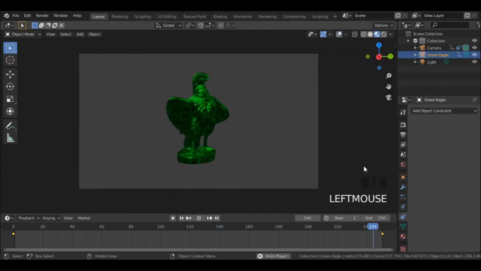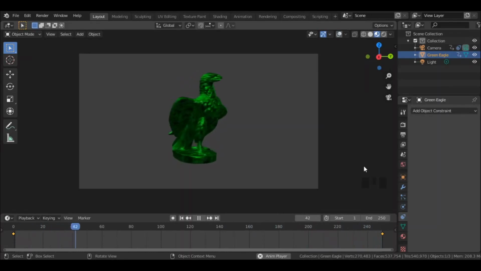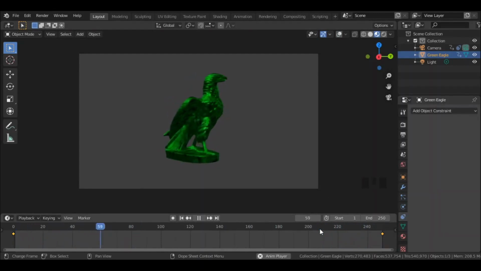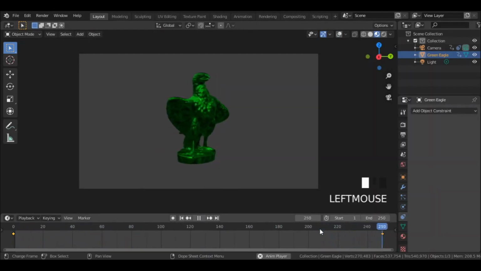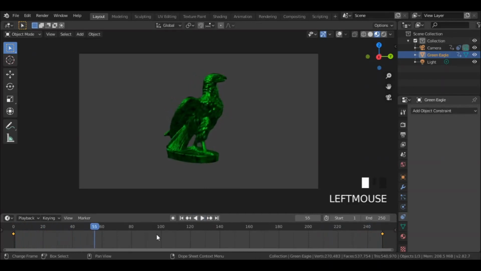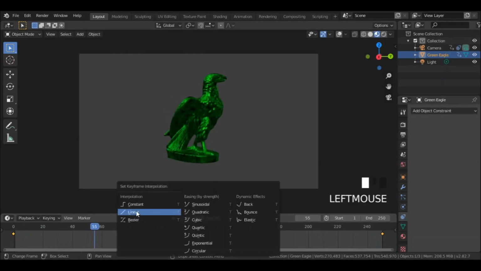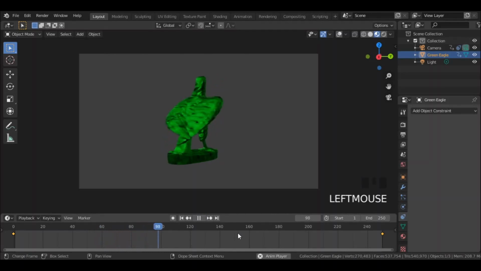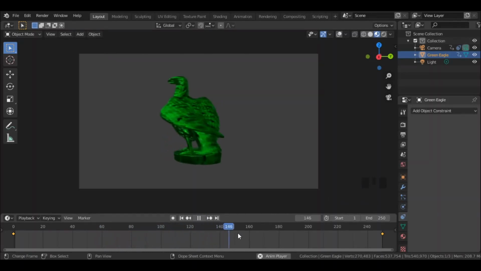But you might have noticed, our model slows down a bit near the end. We don't want that. So to fix that, press T. And under Interpolation, select Linear. Now when you play the animation, there is no such problem.